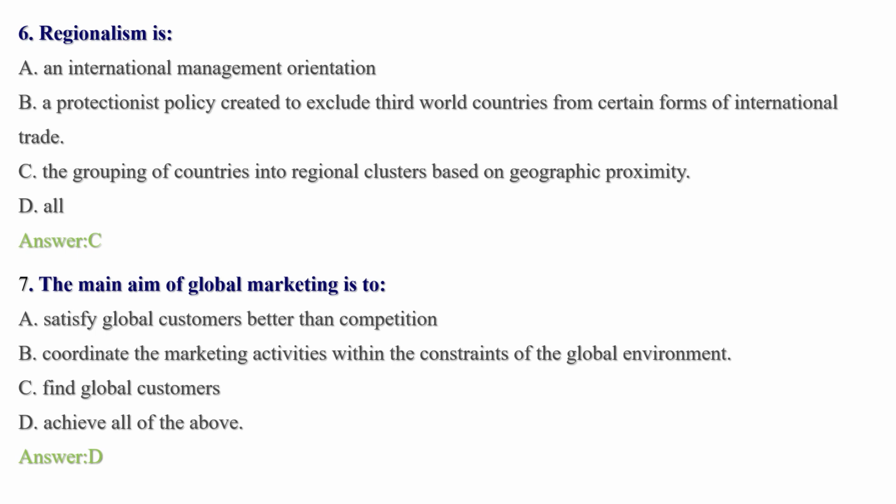The main aim of global marketing is to A. Satisfy customers better than competition, B. Coordinate the marketing activity within the constraints of the global environment, C. Find global customers, and D. Achieve all of the above. So you know that the main aim of global marketing is to achieve satisfying global customers better than competition, coordinating the marketing activity within the constraints of the global environment, finding global customers, and other aims. So D is the correct answer.